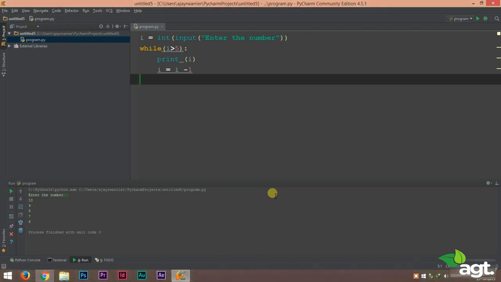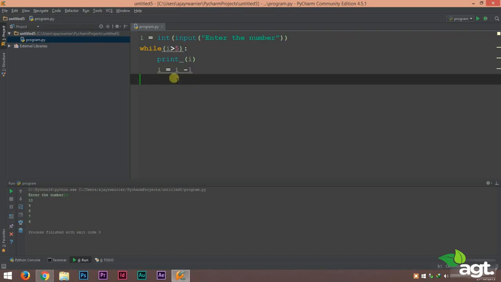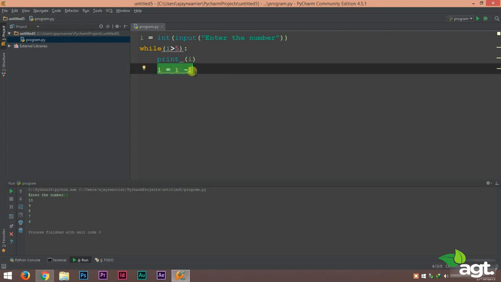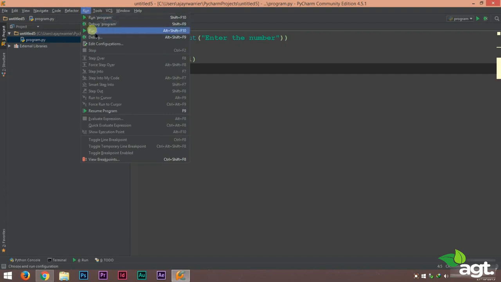So what causes an infinite loop? Remember the previous program, we had provided i = i - 1. Right? So what would happen if we remove this line of code? Let's see. I have removed that line of code. Now let's try running this.